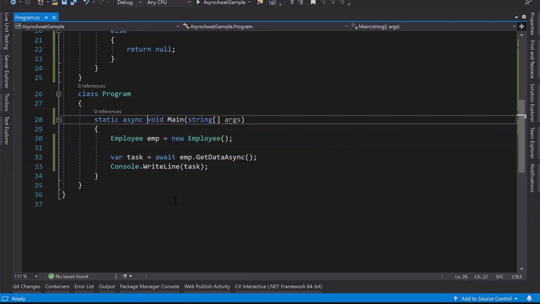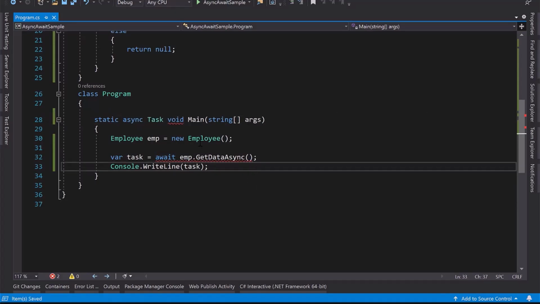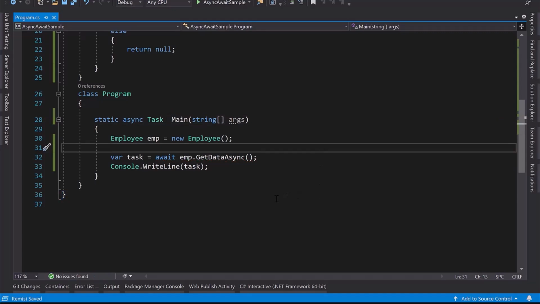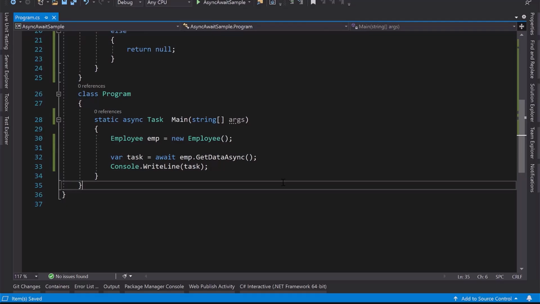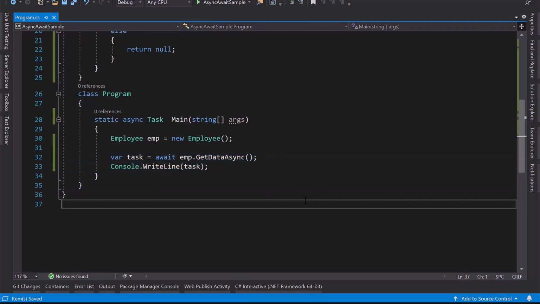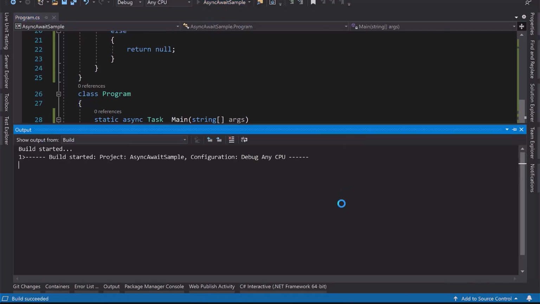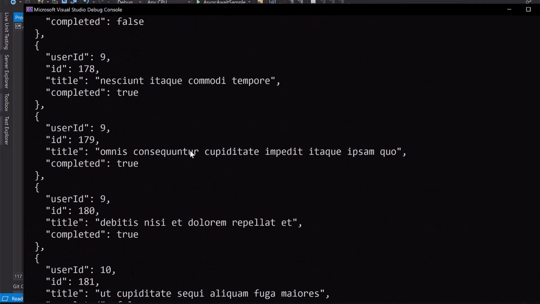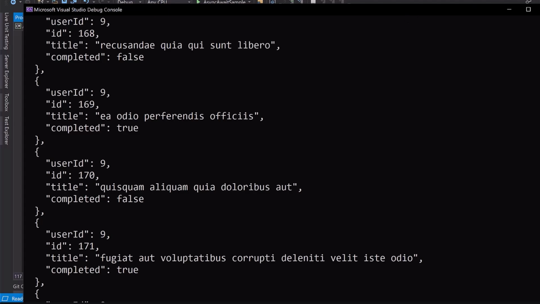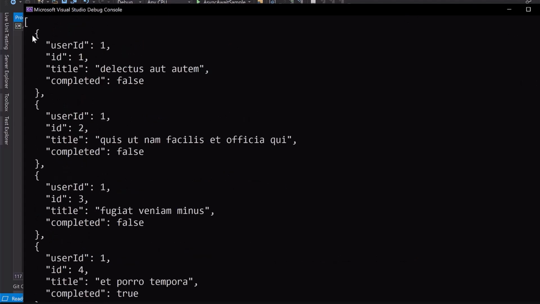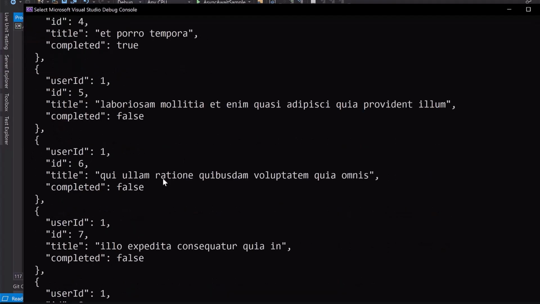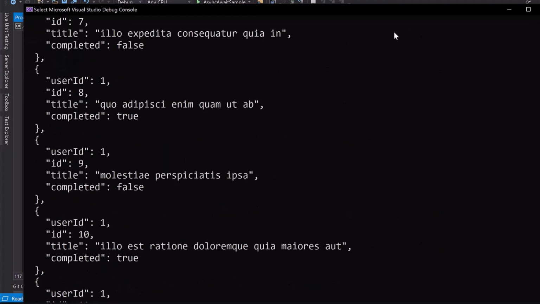Okay, one more thing we missed here. It should be task based. It is giving the error because we didn't make it a task. Its return type is void. It should not be void as a return type. It should be Task as a return type now because we are returning the task here. Now let's execute. Now you can see I'm getting the data. So perfectly we are able to read the data from there. This is the way user ID 1 is coming. It's just dummy data to understand the things over there.